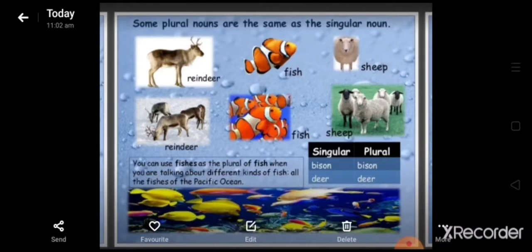You can use fishes as a plural of fish when you are talking about different kinds of fish, like all the fishes of the Pacific Ocean. So here's a note that you have to always remember: bison, bison, deer, deer. They never change.